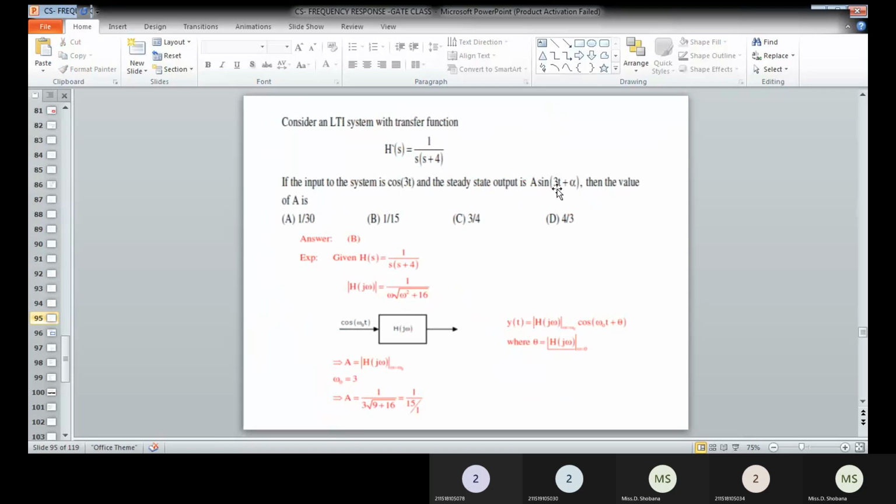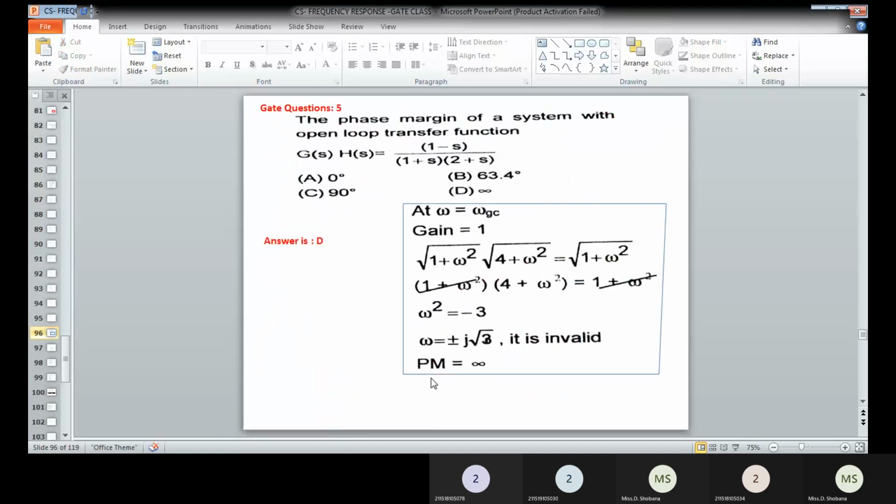Okay, so therefore omega t is nothing but your 3. So when omega is equal to 3, what is the magnitude? If you apply that into the magnitude of H(s), what is the value you are obtaining? That will be equivalent to your output A. That is the simple thing you have to determine. If you determine that, you get a value equal to 1 divided by 50. That will be the correct answer, available in option B. Then we can go for the next question.